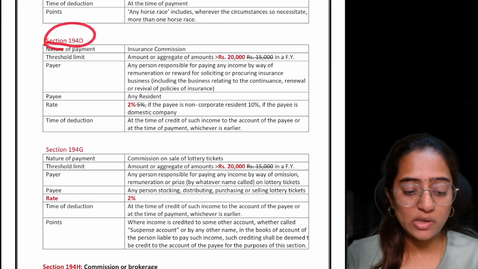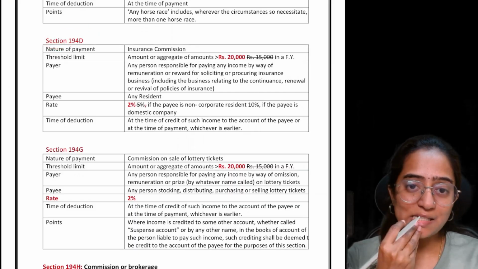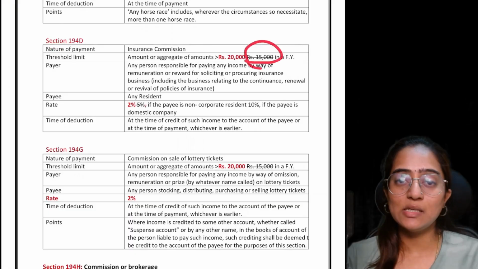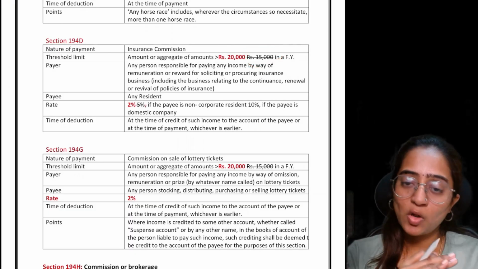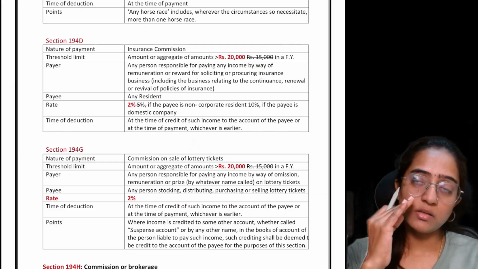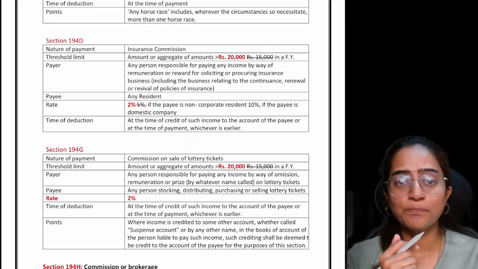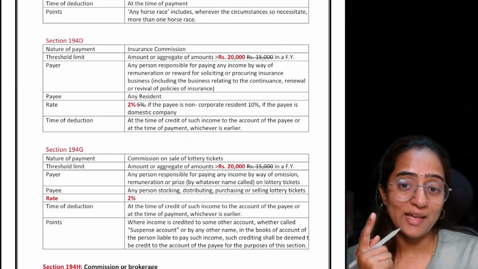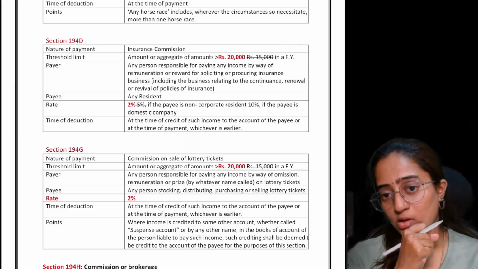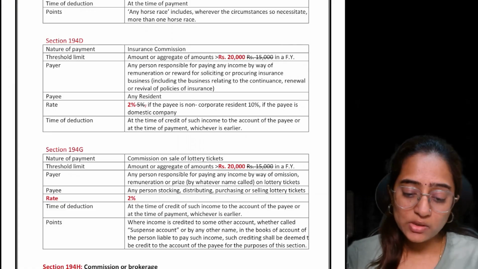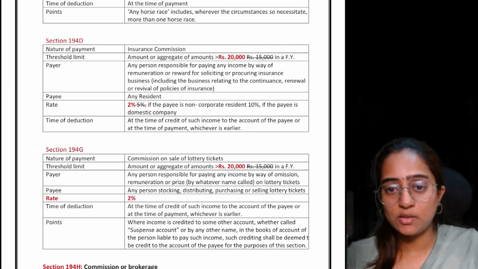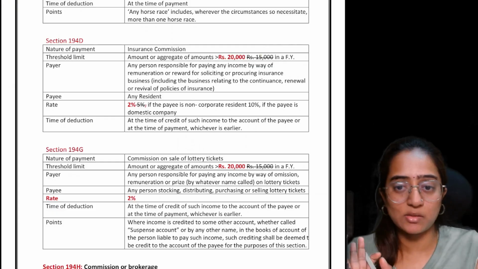The section 194D speaks about the insurance commission which you are paying. Earlier, if this commission was not exceeding 15,000, it was exempted. If it was exceeding 15,000, you were supposed to deduct TDS for that, and then only pay the remaining amount. Now this 15,000 limit is increased to how much? 20,000.